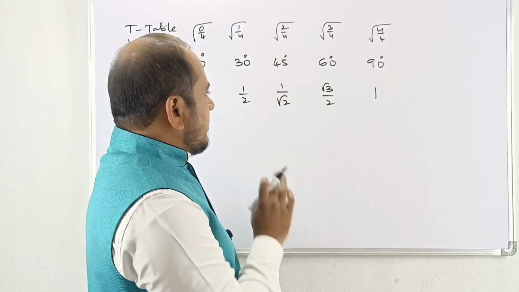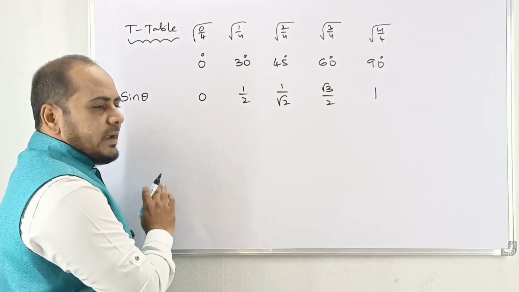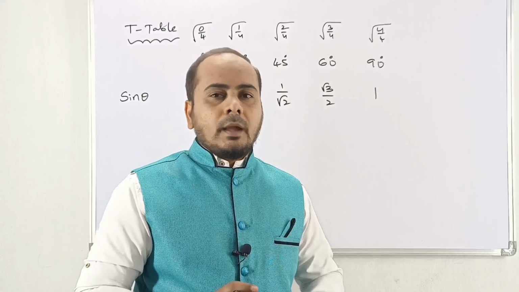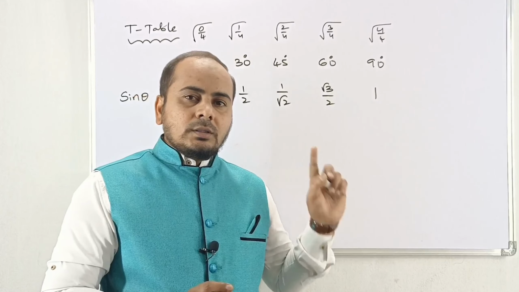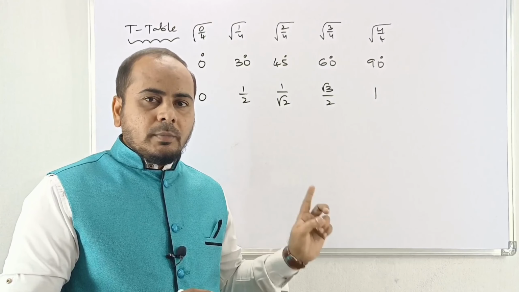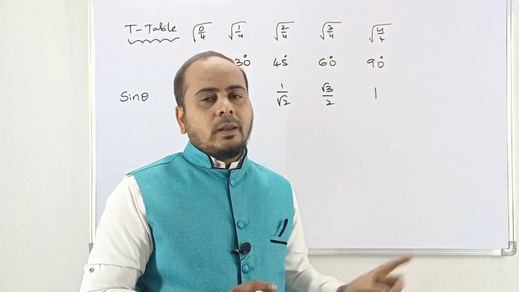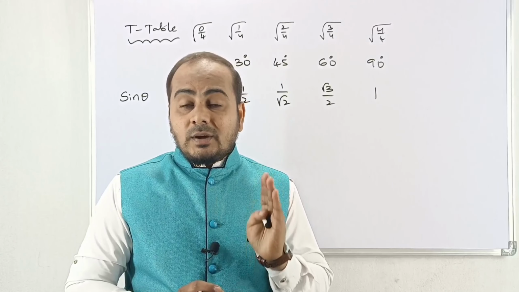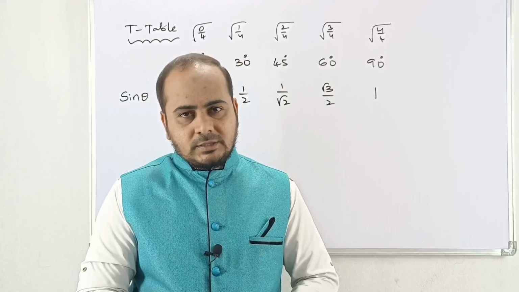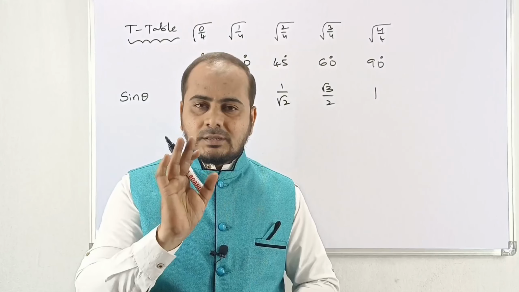And first, you remember this one. Don't write cos theta, tan theta, cosec, sec and cot. Not necessary. First you take sin theta only. And now you remember 0, 30, 45, 60, 90. 0, 1 by 2, 1 by root 2, root 3 by 2, 1. Until and unless you are able to get the answers easily, you don't go for cos theta. This is the technique. This is the method.